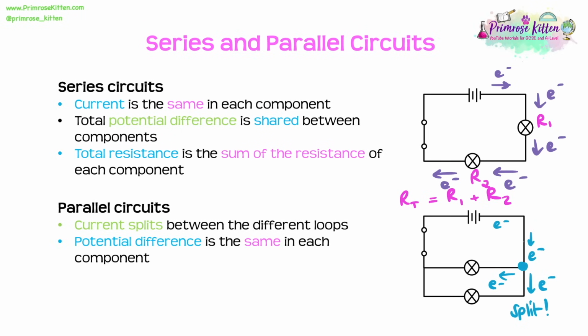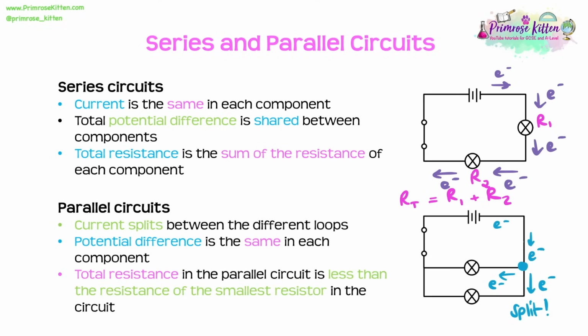Remember, potential difference is the work done per charge, and each of those charges are just each going through one component. So it's exactly the same for every one of them, regardless of which route they took. Total resistance, however, in the parallel circuit is a little bit different. It's actually less than the resistance of the smallest resistor in the circuit. We don't, however, have to do any calculations for the parallel circuits at GCSE, just the series circuit.